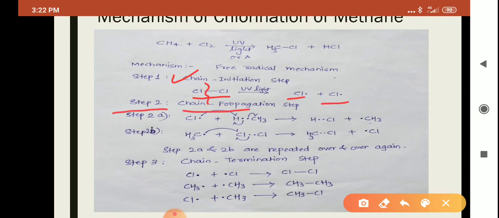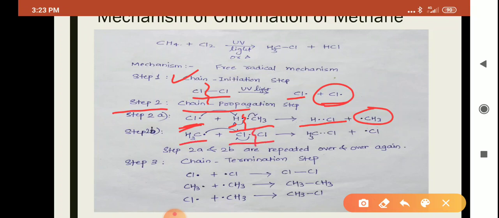In this chain propagation step, what happens is this chlorine free radical which is generated in step number 1 goes and attacks the carbon-hydrogen bond in methane. Now the carbon-hydrogen bond breaks homolytically and 2 free radicals are formed. This hydrogen free radical then combines with this chlorine free radical to form an HCl molecule, and the methyl free radical is free.